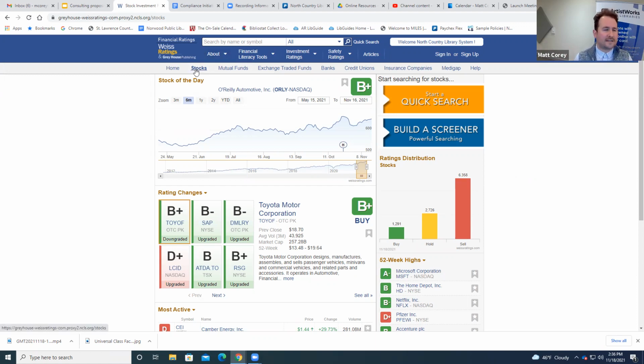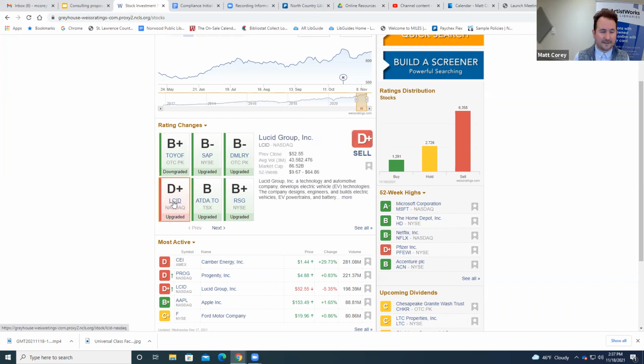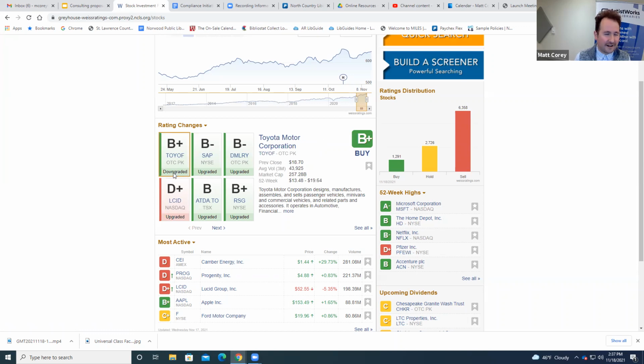So when we click stocks, they do highlight a stock of the day. There's also a lot of rating changes that they let you know, both upgrades, right, in green, and downgrades.